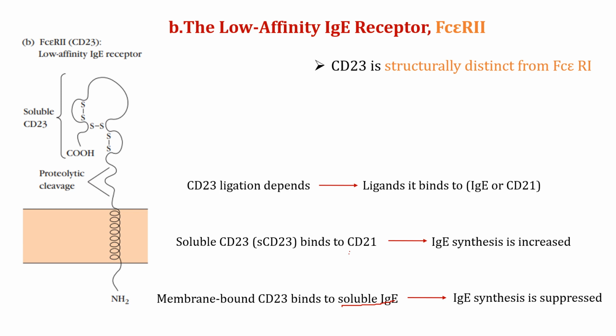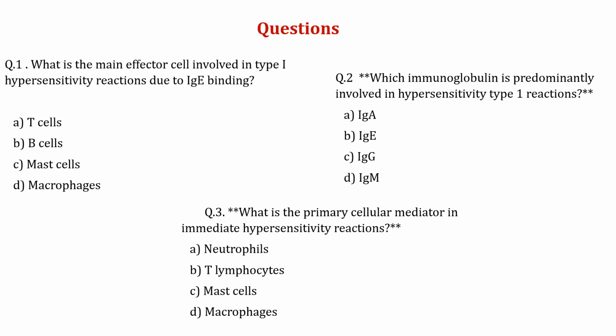Now the questions. These are multiple choice questions. First, what is the main effector cell involved in type 1 hypersensitivity reaction due to IgE binding? The main effector cells produce the primary mediators and secondary mediators, or we can say the degranulation. So the simple answer is mast cells. Now, which immunoglobulin is predominantly involved in type 1 hypersensitivity reaction? Type 1 always involves IgE.